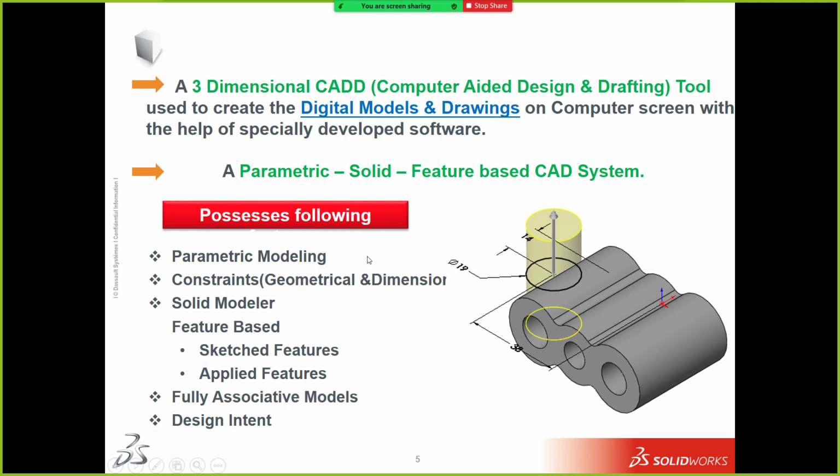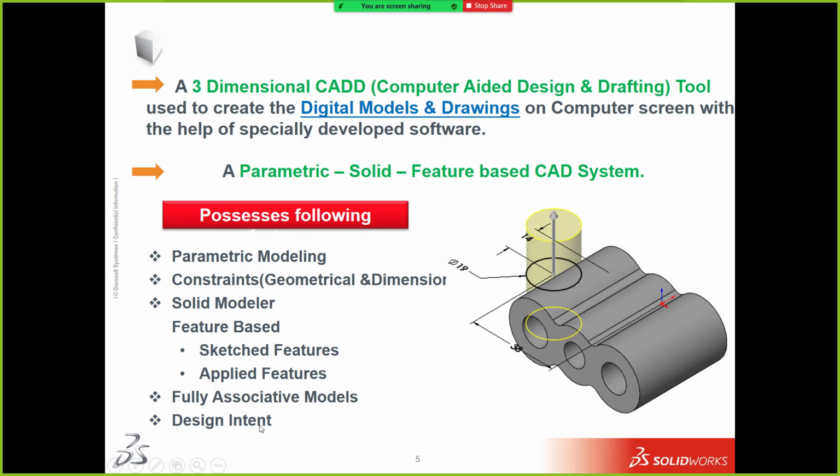Will it change in the part, yes or no? Yes. If it is yes, that is a fully associative model, which means it has the link between the part, assemblies as well as the drawings. If you make changes anywhere, in any of the templates, it is going to change everywhere. Let's say you made changes in the drawing, so it will automatically update in the parts as well as the assemblies and drawings. Clear? That is known as a fully associative model.